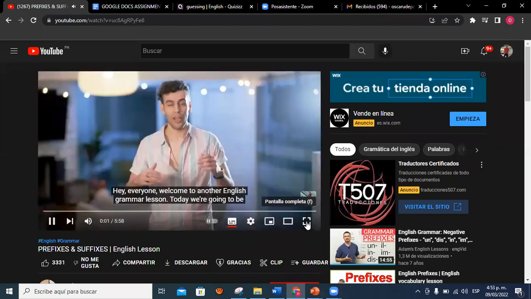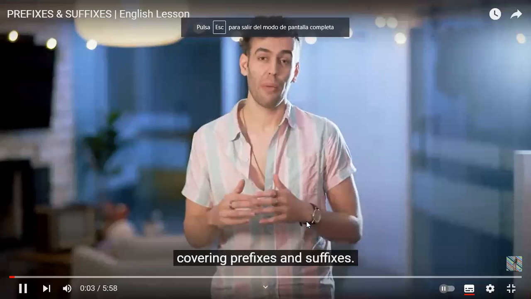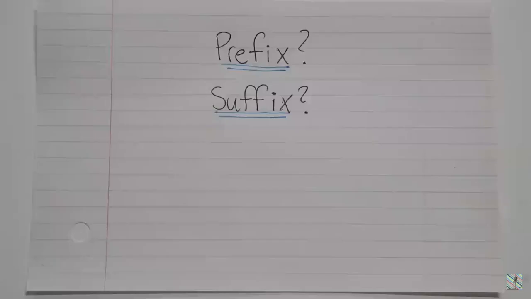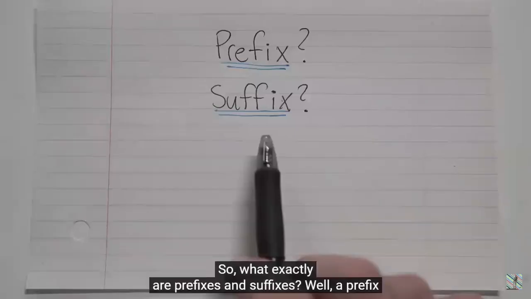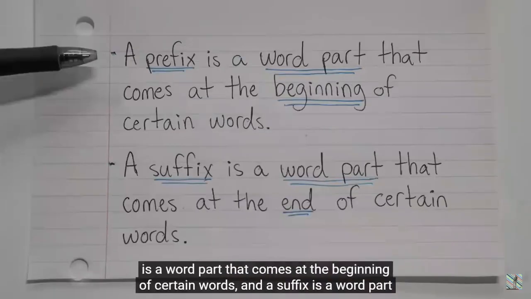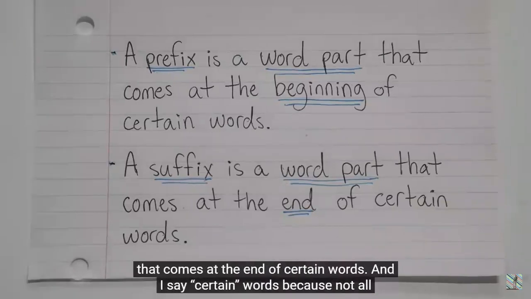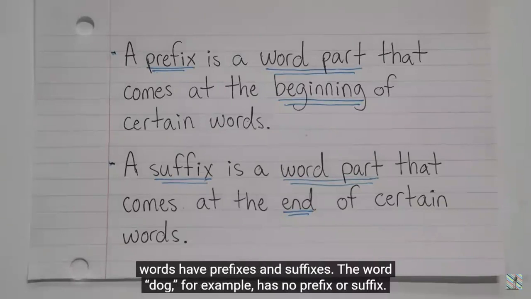Hey everyone, welcome to another English grammar lesson. Today we're going to be covering prefixes and suffixes. So what exactly are prefixes and suffixes? Well, a prefix is a word part that comes at the beginning of certain words. And a suffix is a word part that comes at the end of certain words.